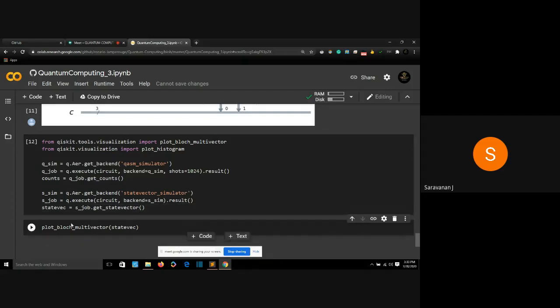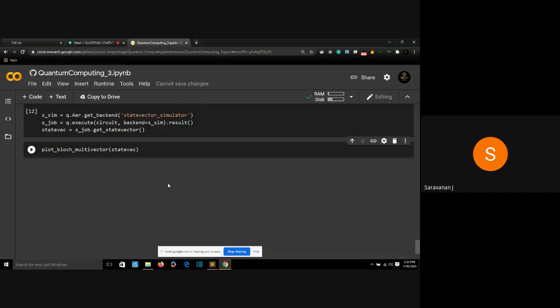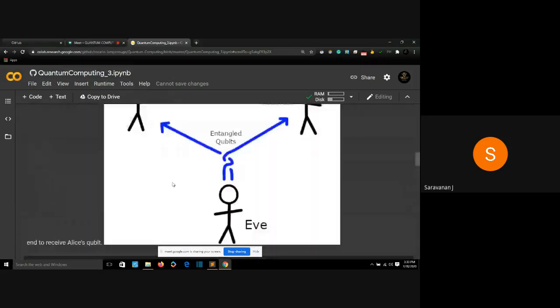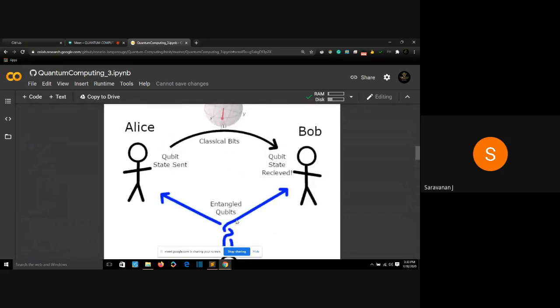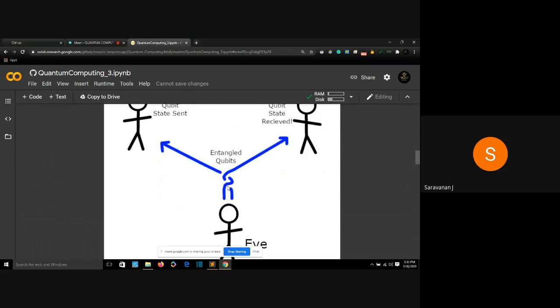So how will my state vector look? Anyone have any ideas? I have 3 qubits right now. How will the state vector look for each of my 3 qubits? What will be the state of qubit 1? What will be the state of qubit 0? What will be the state of qubit 2? Qubit 0 is our Alice. Qubit 2 is our Bob. And qubit 1 is our Eve. I hope you remember this diagram. This is qubit 0, qubit 2, and this is qubit 1. So what do you expect to be the states of qubit 0, 1, and 2?